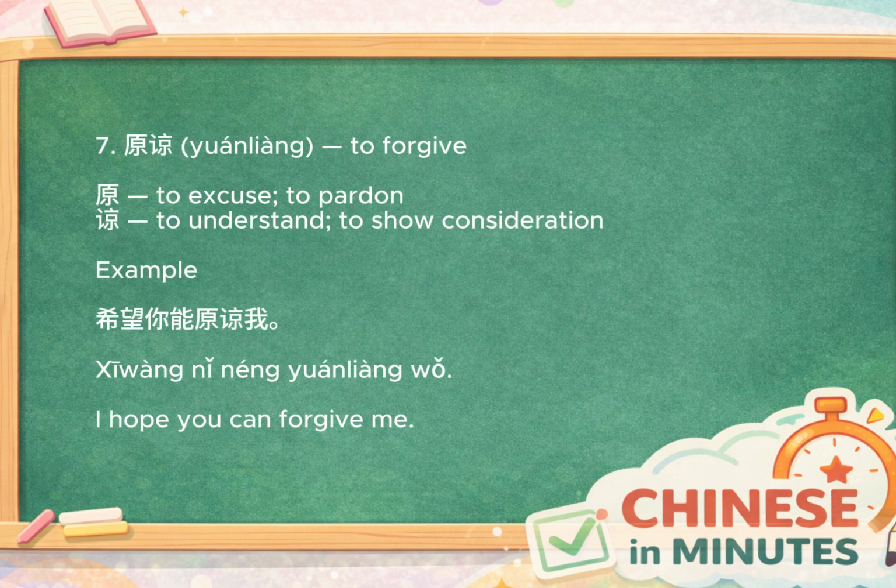One of my favorite words in this lesson is 原谅. 原谅 means to forgive. The character 谅 carries the idea of understanding another person's situation or showing consideration. Combined with yuán, the word expresses the idea of understanding someone's mistake and choosing to let it go. For example, 希望你能原谅我. I hope you can forgive me. This is a very important word in daily life because everyone makes mistakes, and sometimes we all need forgiveness.